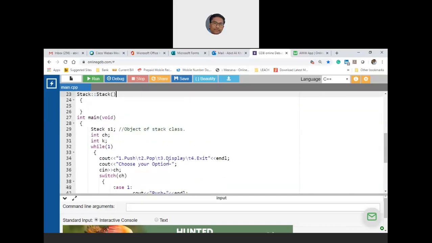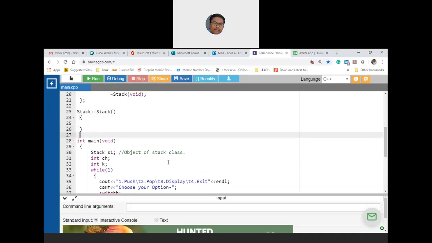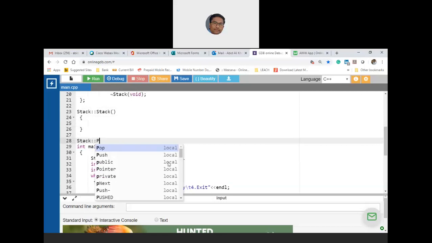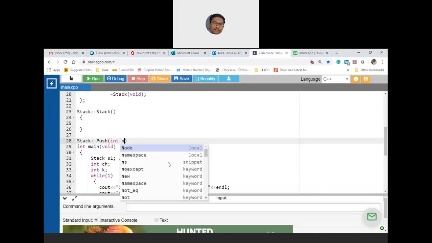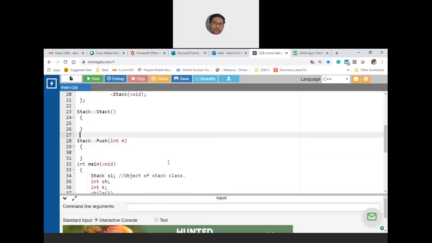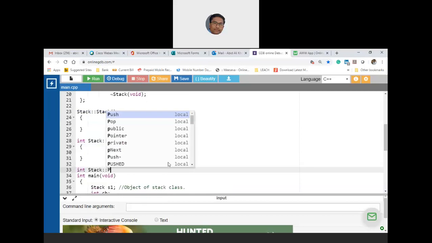So s1 dot push. So let us go to the constructor first. Okay, let me write the skeleton of all the codes. So stack push of int, let us say int n. This is the item that needs to be pushed. This return type is integer. Write down the skeleton of the other fellow, which is again stack pop of void.